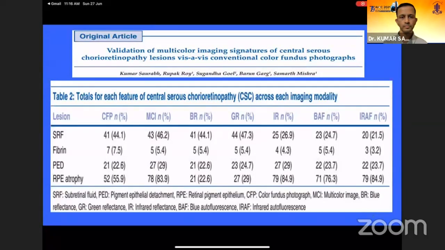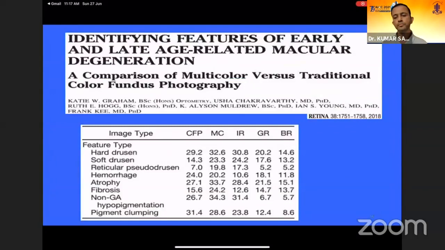So the characteristic features which were discussed in CSR in this study show that the fibrin was well appreciable in color fundus picture, while the other features were more appreciable in multicolor imaging. A similar kind of study in another part of the world, comparing the early and late features of ARMD, showed that hemorrhage and pigmentary accumulation were more appreciable in color fundus picture, while the other features were more appreciable in multicolor imaging.